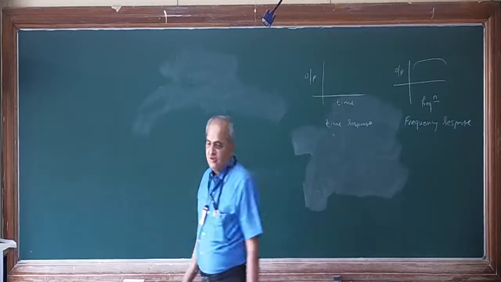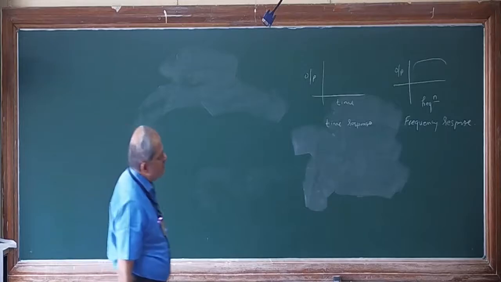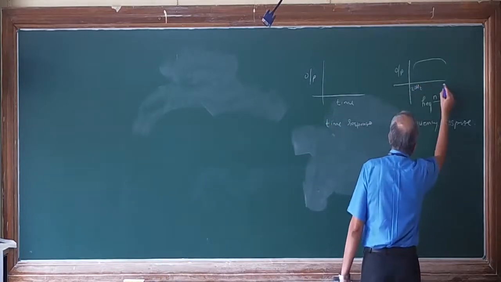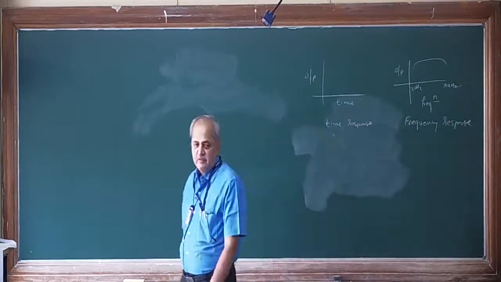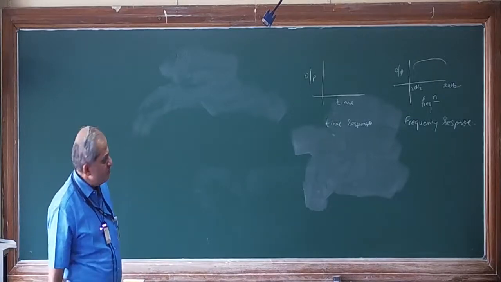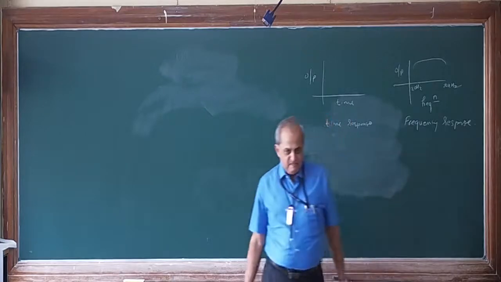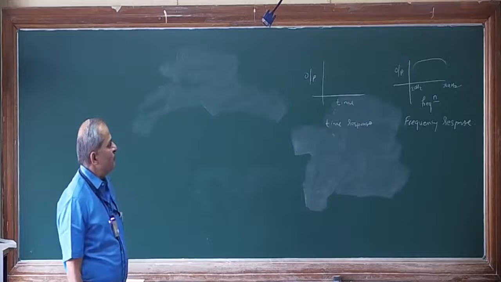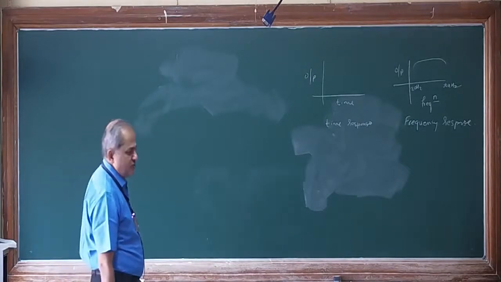When it comes to consumer electronics products, the range of frequency is generally between 20 Hertz to 20 kilohertz. That is where the human ear can pick up the signal. So in that range, the response should be flat. That means irrespective of frequency, output should remain the same. But this is not possible for most equipment, because the output of most systems depends upon the frequency.